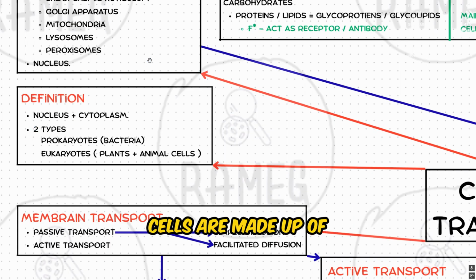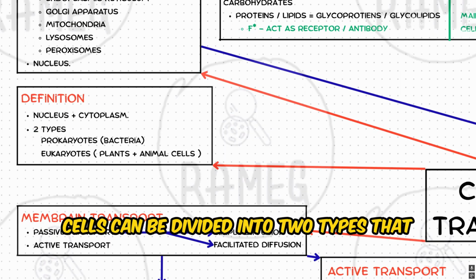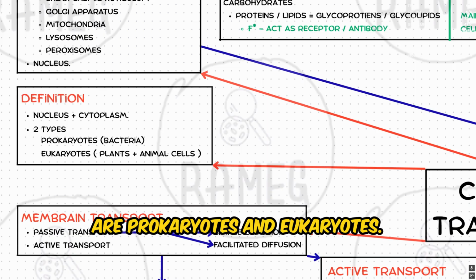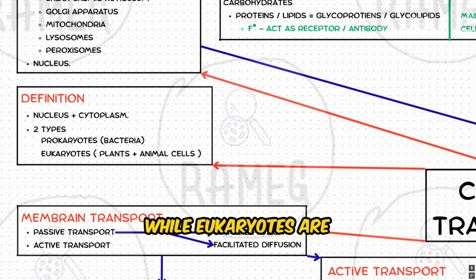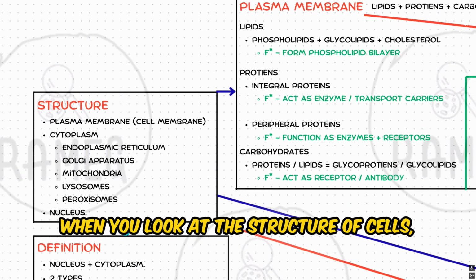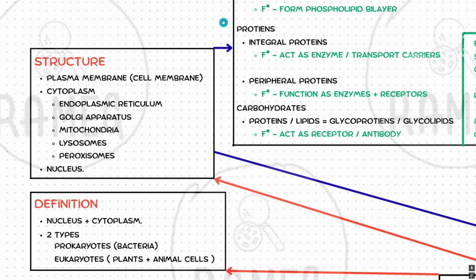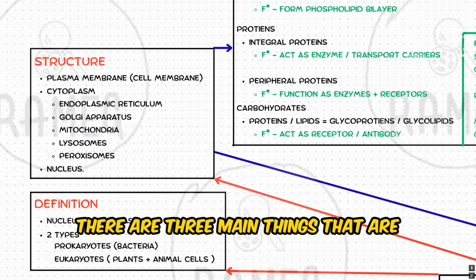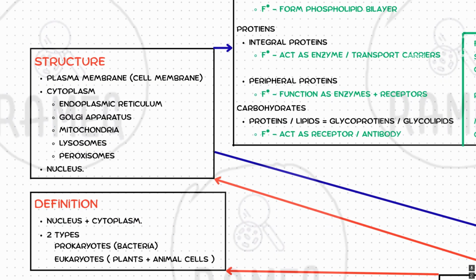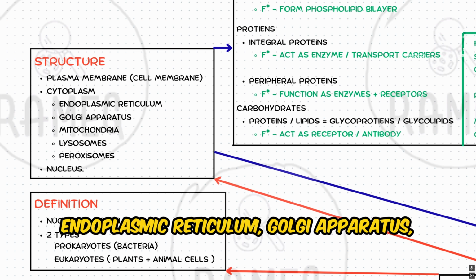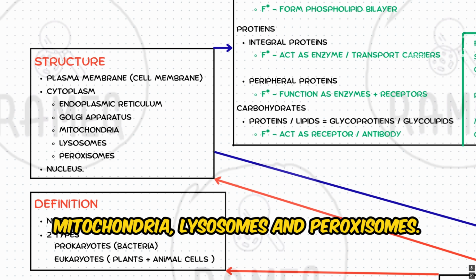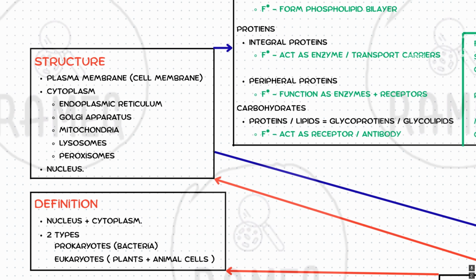Cells are made up of nucleus and cytoplasm. Cells can be divided into two types, that are prokaryotes and eukaryotes. Prokaryotes are basically like bacteria, while eukaryotes are plant and animal cells. When you look at the structure of cells, there are three main things, that are plasma membrane, cytoplasm, and the nucleus. While cytoplasm has more components, that are endoplasmic reticulum, Golgi apparatus, mitochondria, lysosomes, and peroxisomes.